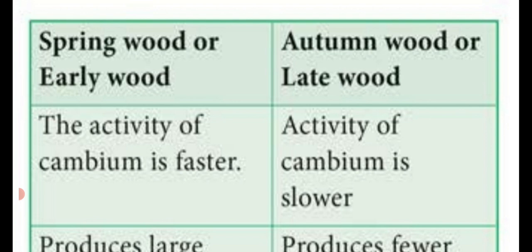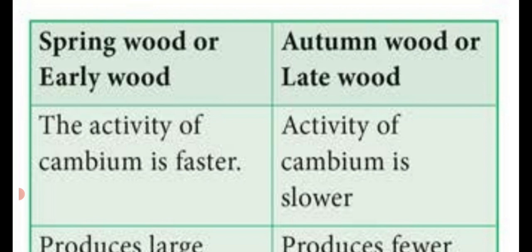What we have seen: during the spring season, the cambium is very active and produces xylem components, that is tracheids and vessels with a wide lumen. Lumen means the cavity present at the center of a vessel or tracheid. That lumen is very wide.